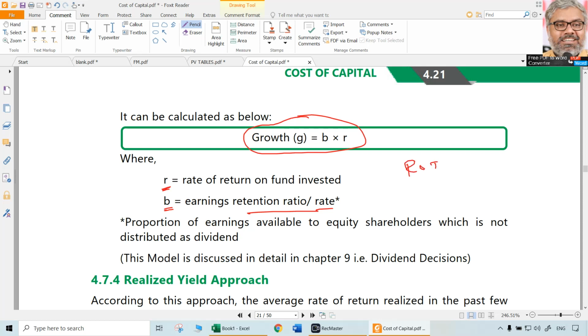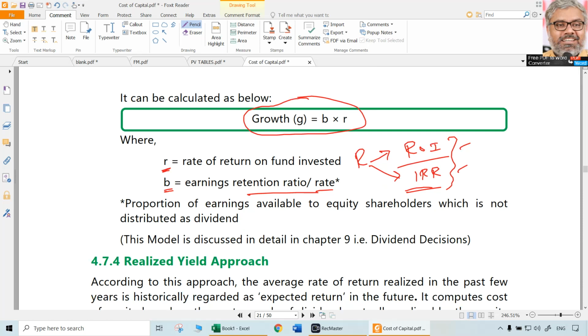Generally it can be taken either as return on investment or internal rate of return which the company generates normally in its projects. Either of them can be taken as R, either of them can be given in the examination. So any one can be taken. R is nothing but return normally that is achieved by the company on the investment. That's what is IRR, that's what is return on investment. So any of them can be given in the question. Whatever is given, we have to take that.